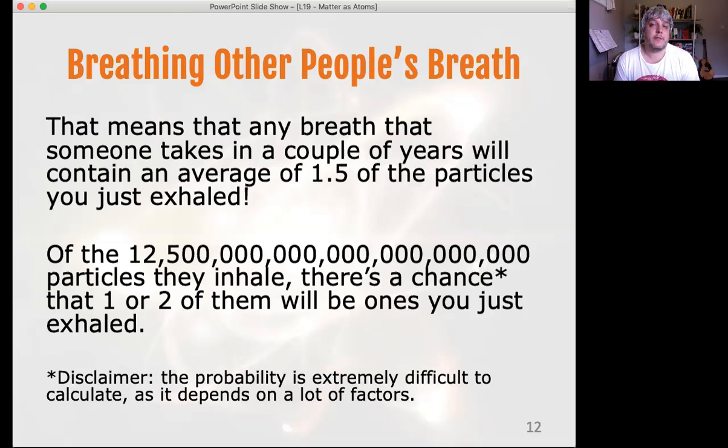The probability itself is extremely difficult to calculate. There are very large numbers and the mathematics don't really hold up. But given everyone breathes for their whole life, and we're breathing that many atoms over and over again, it's a very high probability that you have a very large percentage of the population's previously owned particles in your breath.